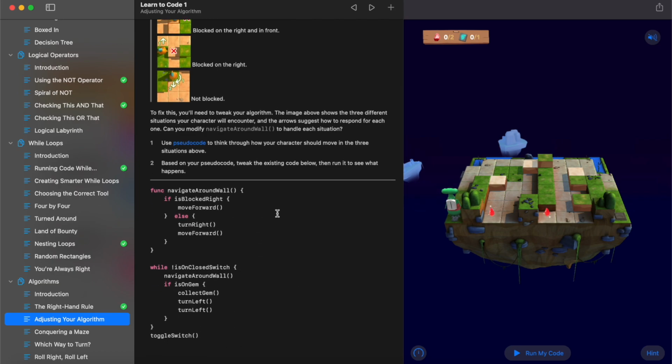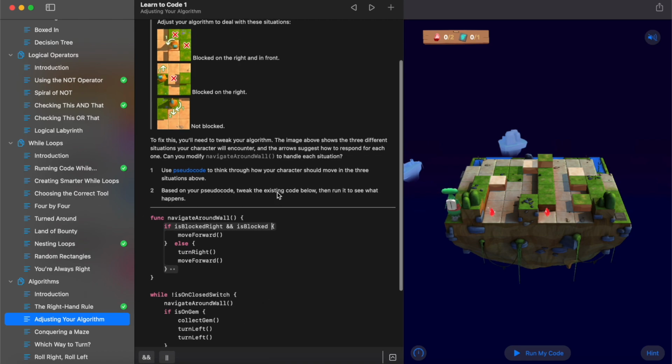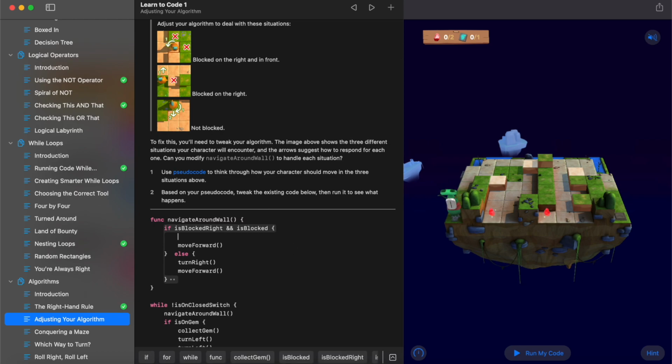So what we need to do, it says use pseudocode to think through how your character should move in the 3 situations above. The key thing, particularly with algorithms, is there's no one perfect way of solving this. So you might do it in slightly different ways, but we'll just look at one way this could be solved. Where I've got if is blocked right, I'm going to change that condition to if we're blocked on the right and is blocked, which essentially means we're blocked on the front.